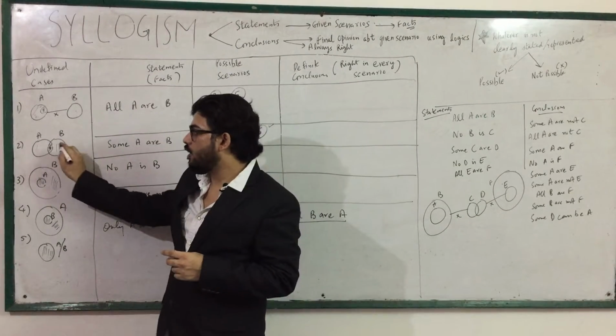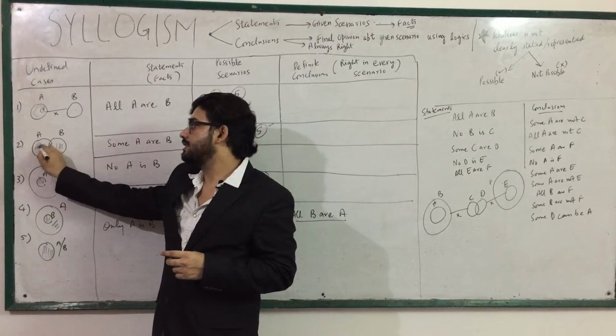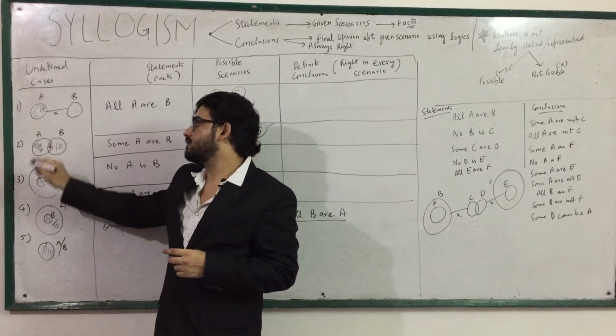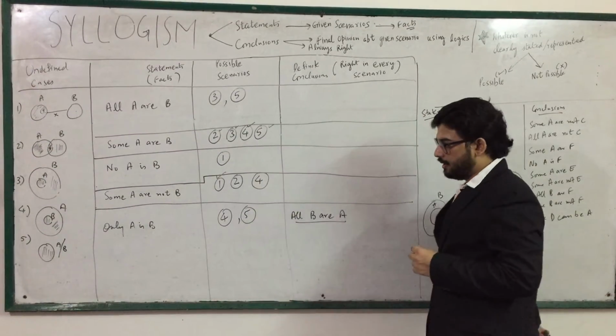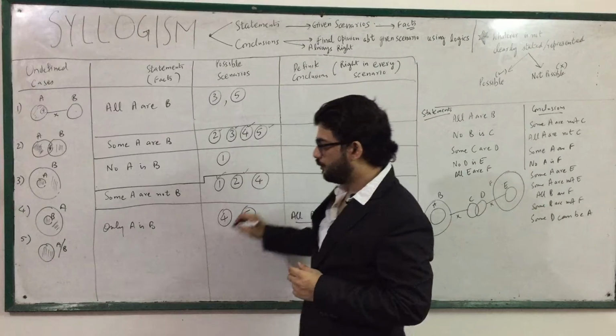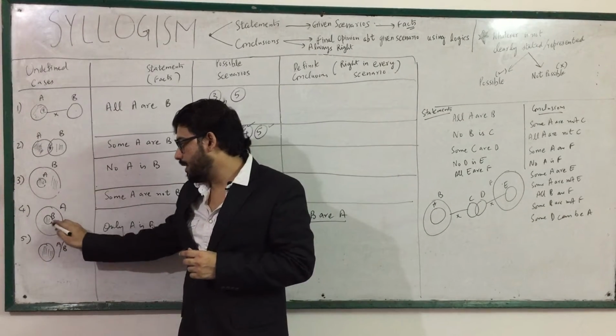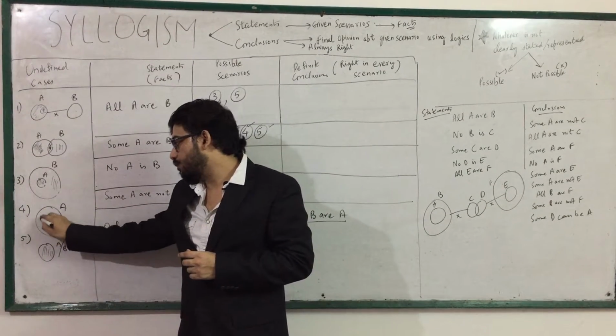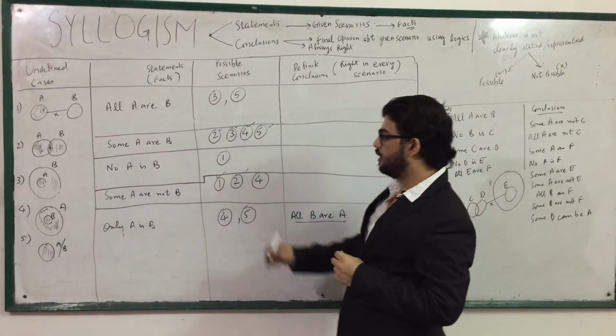Second, some A are not B, in this case, yes, this is that portion of some A which is not B. Fourth case, some A are not B, yes, we have this portion of some A which is not B.